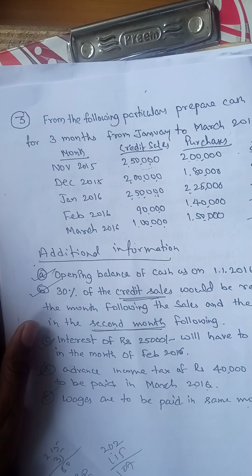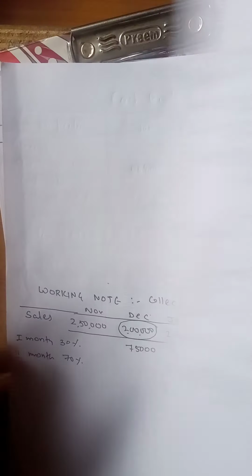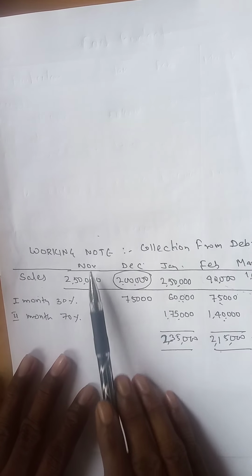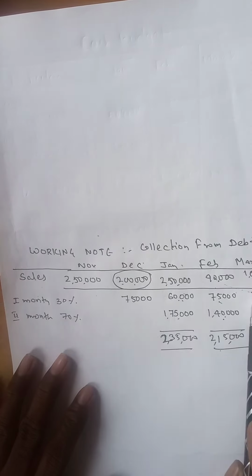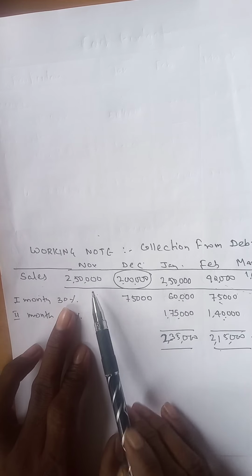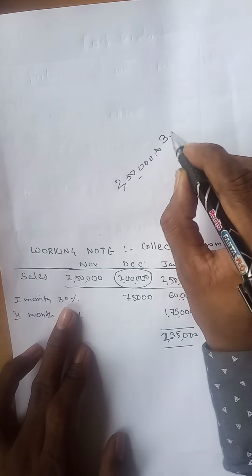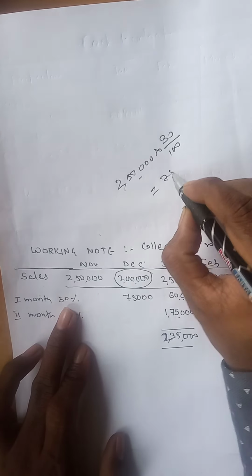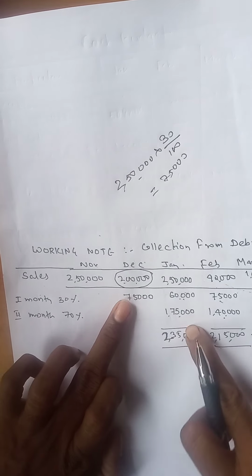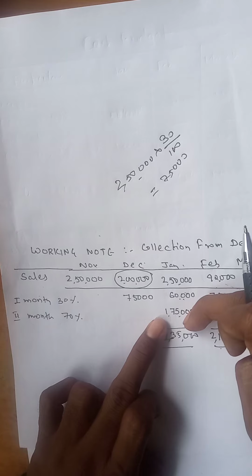So we have to do the working note first. Working note: collection from debtors. Sales is given for the months of November, December, January, Feb, March. November sales is rupees 2,50,000, out of which 30%, 2,50,000 into 30%, that is 75,000, will be collected in the next month, and the remaining 70% will be collected in the month of January. Clear? 30% in the next month and 70% in the month after.